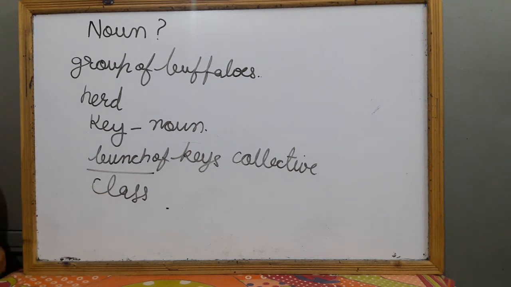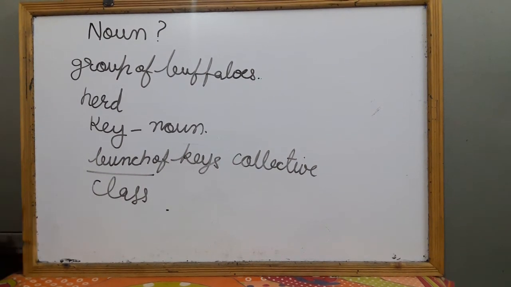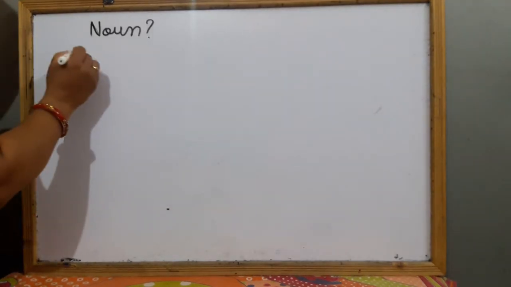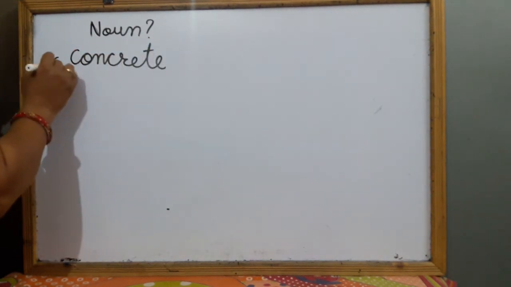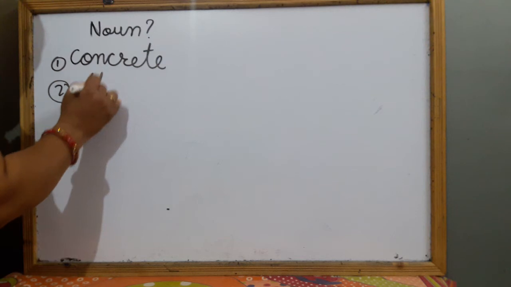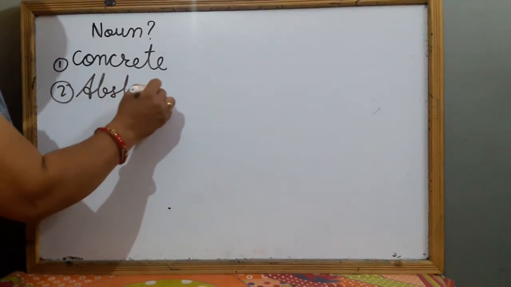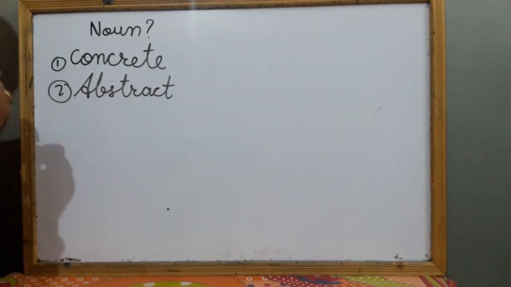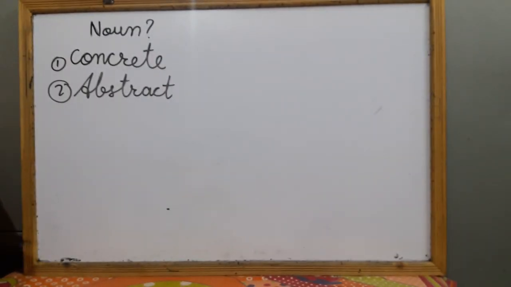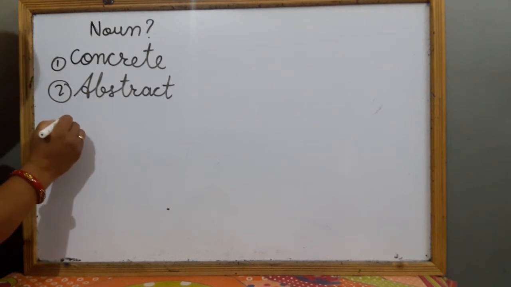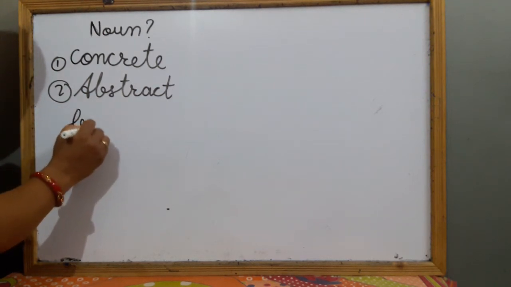Now we come to concrete and abstract noun. I write some words and you tell me whether we can touch or see this or not. Okay? Let me write some words like a building,